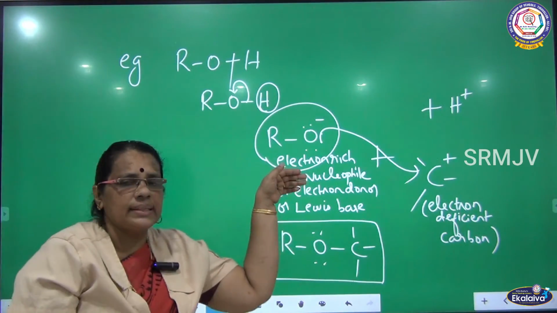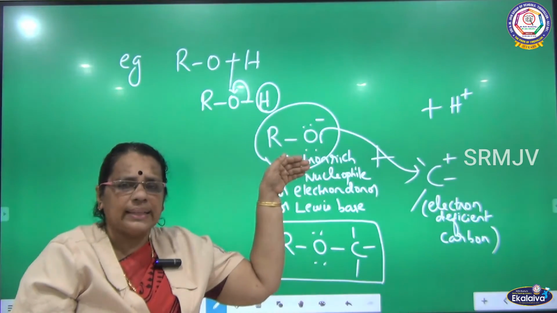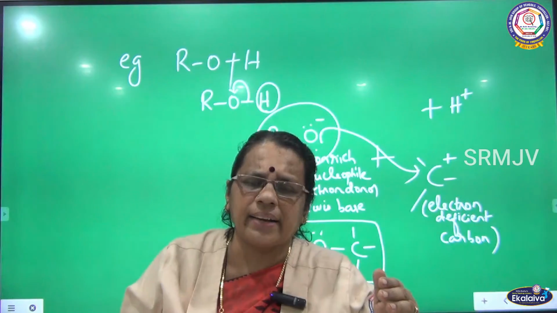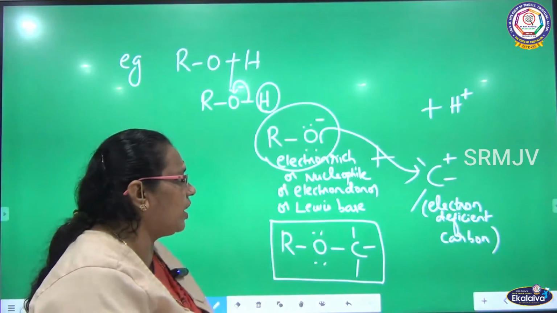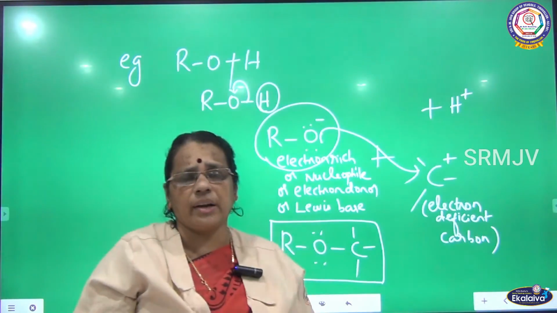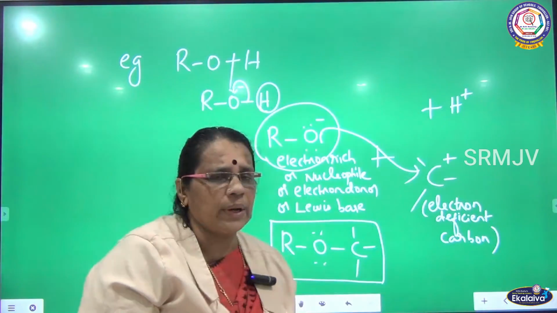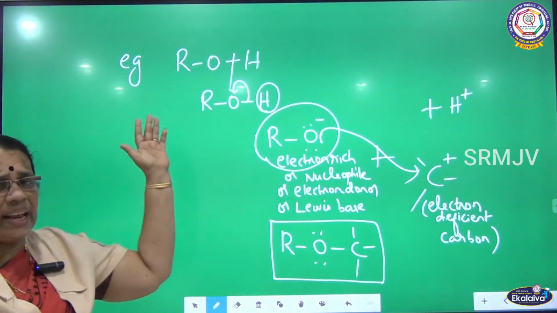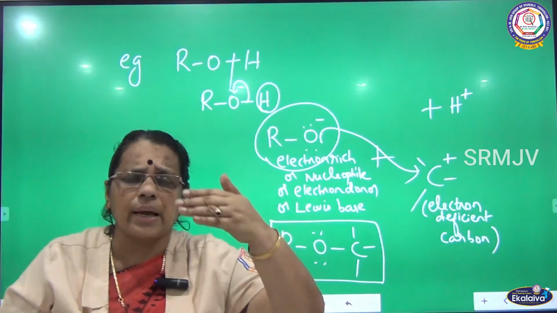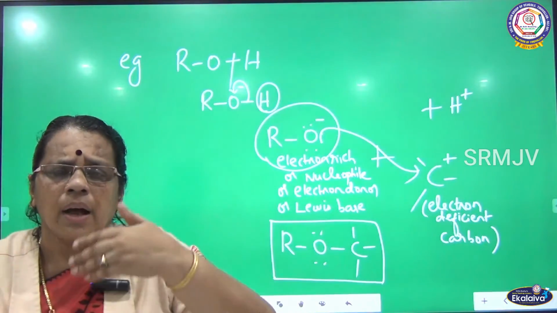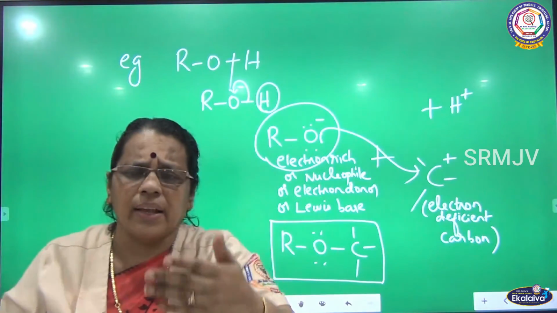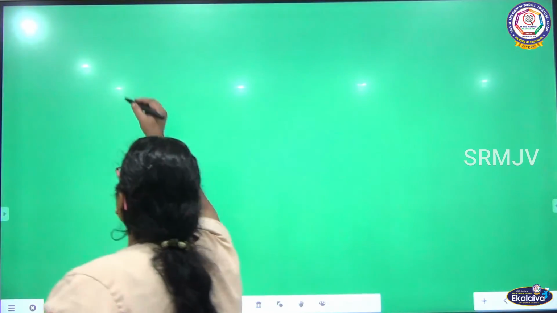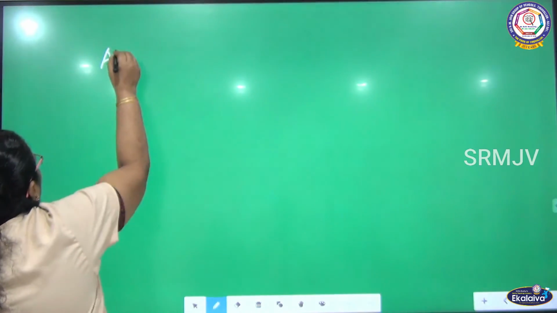Here this is an electron rich compound because it has more electrons, so readily it donates electrons to the electron deficient species. This carbon is electron deficient, so it accepts one electron pair, thereby forming a bond. So, this case is very clear that here alcohols are acting as Lewis base or electron donors, or we can call them nucleophiles. There is another case where alcohols act as electrophiles.